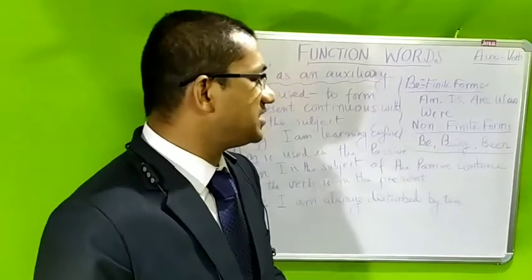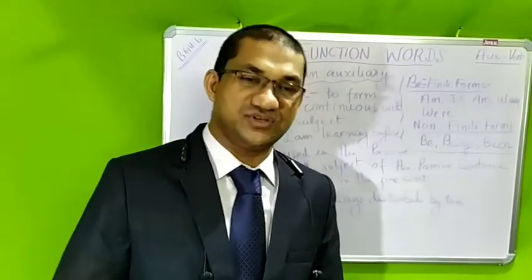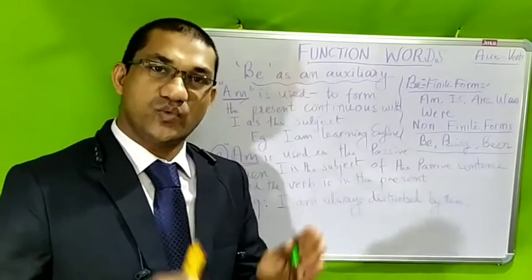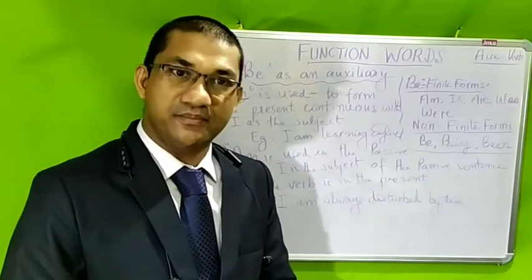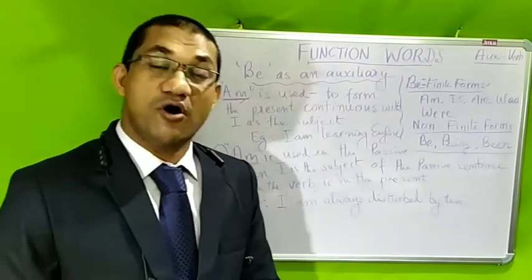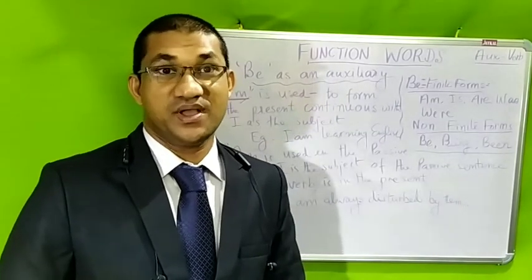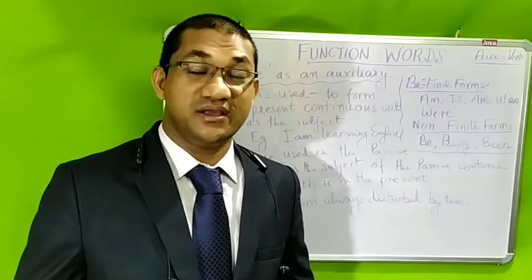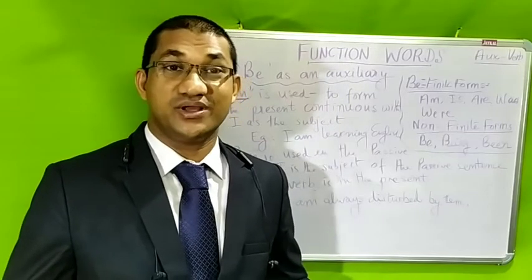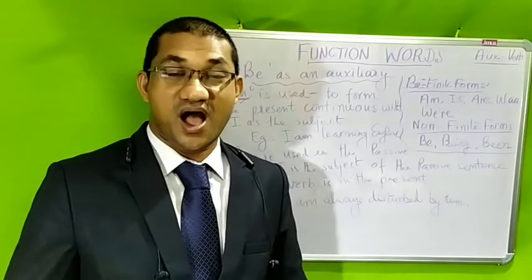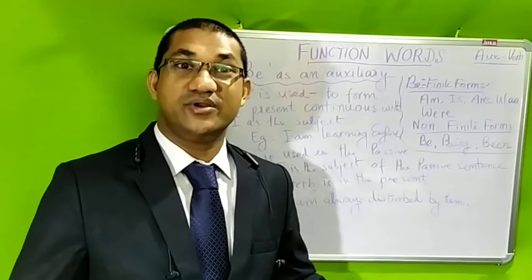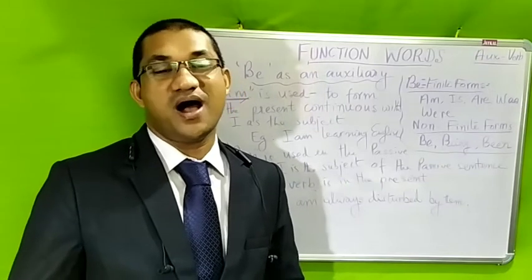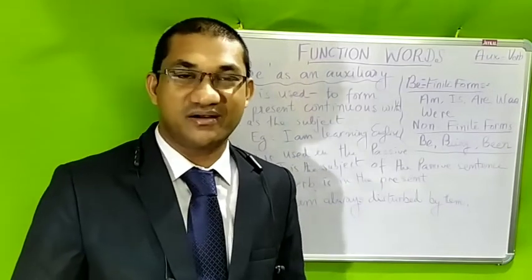Now we are today discussing one of these, am, the auxiliary. We are learning the use of am, one of the finite forms of be. We come across a lot of sentences like I am learning English, I am studying English, I am going to church, I am swimming in the pool, I am driving my car.